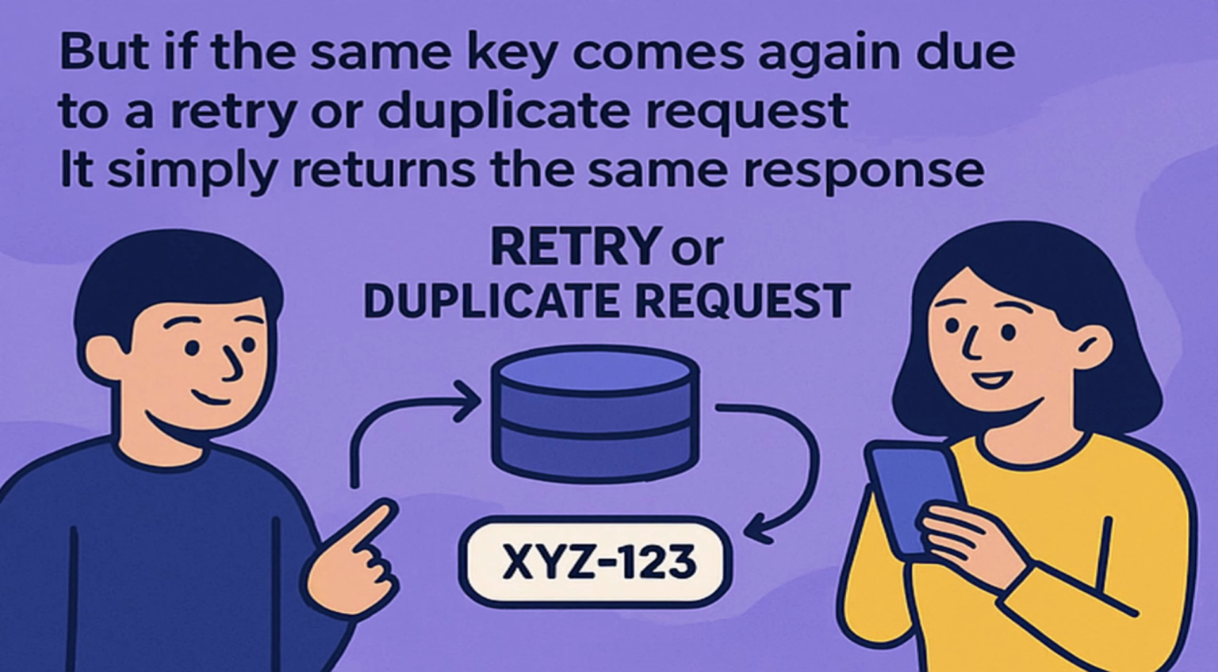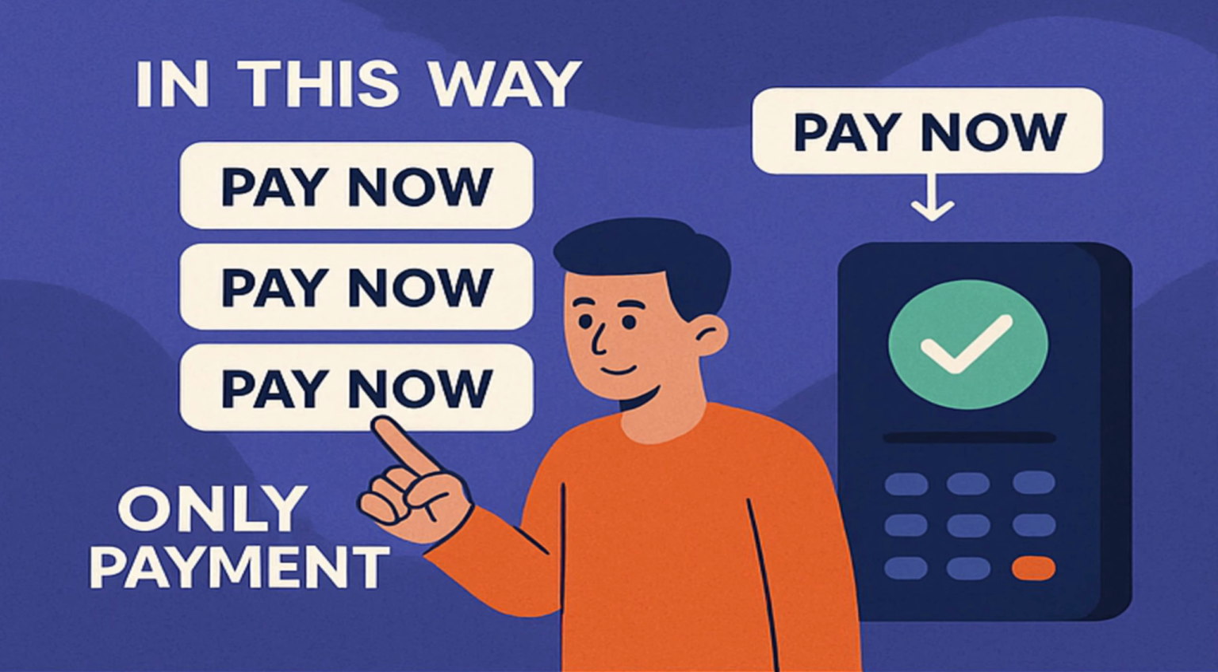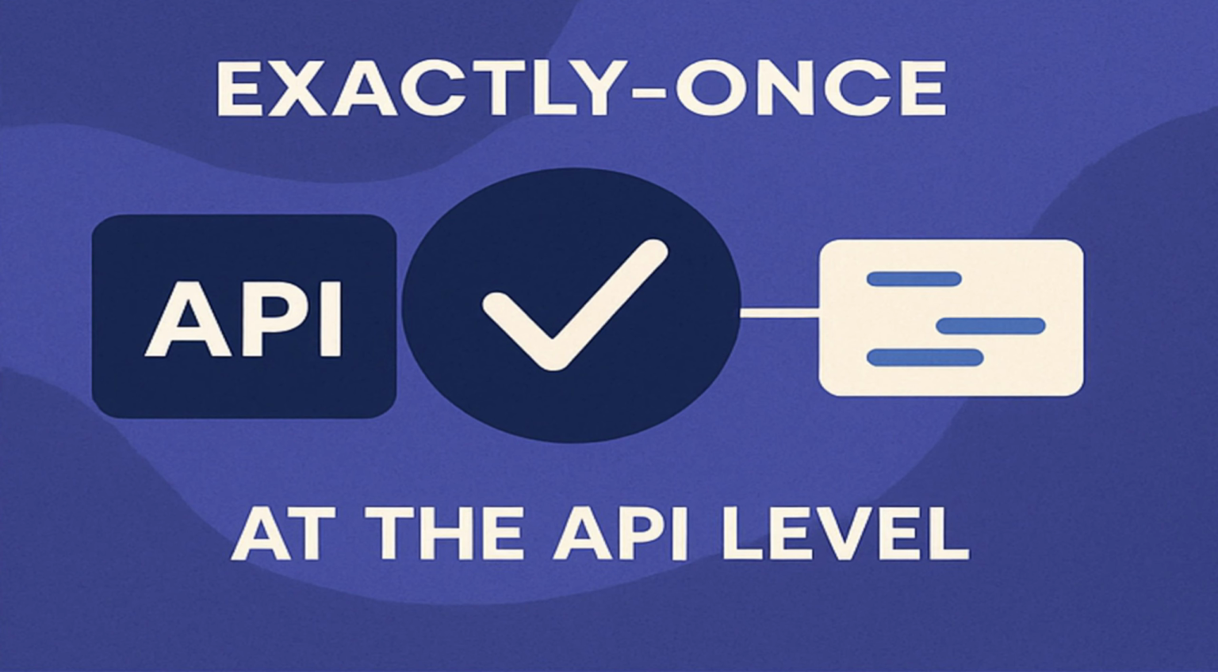But if the same key comes again due to a retry or duplicate request, the server doesn't perform the payment deduction again. It simply returns the same response that it gave the first time. Because before executing the payment, it will check if that idempotency key is present in the cache. Then it will fetch the response saved corresponding to that particular key and return it to the client. In this way, even if the user clicks pay now 5 times, only one actual payment will happen. The others are safely ignored. This approach ensures exactly-once behavior at the API level.